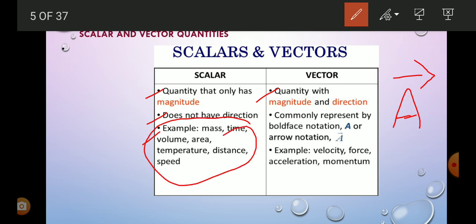And the third difference under vector quantity, that is examples of vector quantity, is velocity. So we specify the direction. The body is moving in the north direction, we specify the direction there. It is moving with a speed of 5 kilometer per minute, like that, and we specify the direction. It is moving towards north, or towards the south, east or west. We specify the direction here.